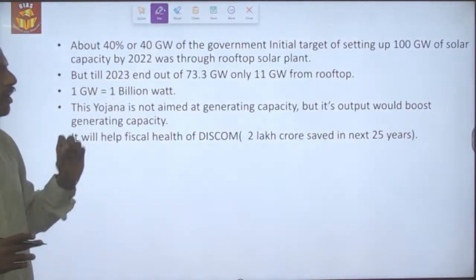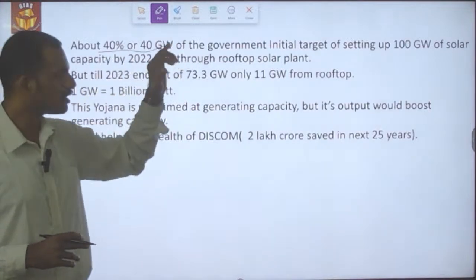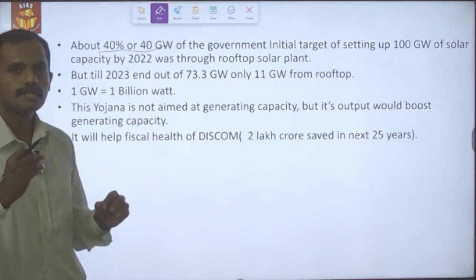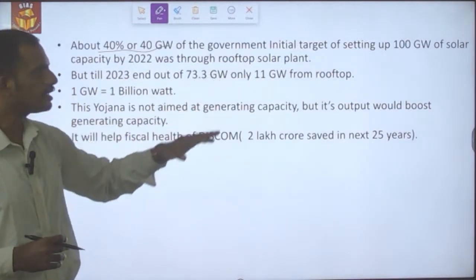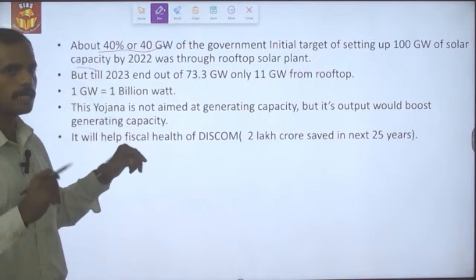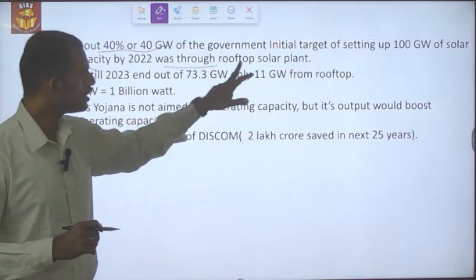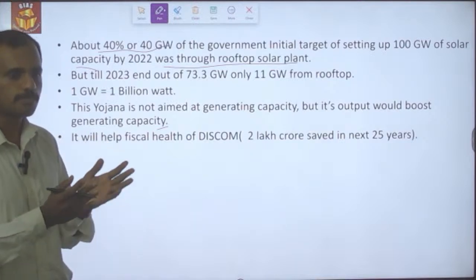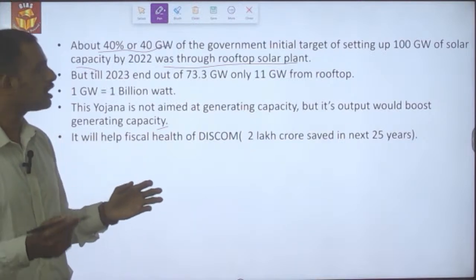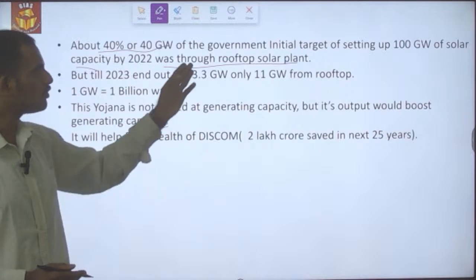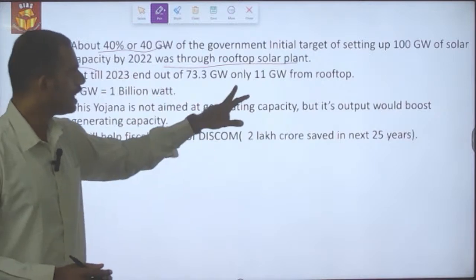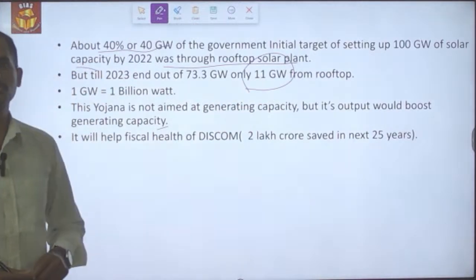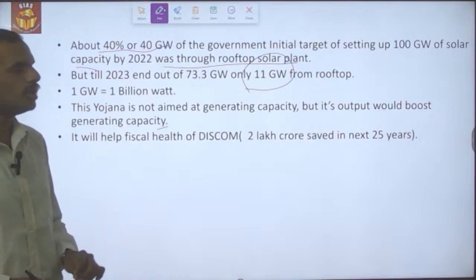About 40 gigawatts of the government's target of setting up 100 gigawatts of solar capacity by 2022 was to come through rooftop solar. It was planned to achieve 40% of the 100 gigawatts through rooftop solar power, but only 11 gigawatts of this has been achieved till now.